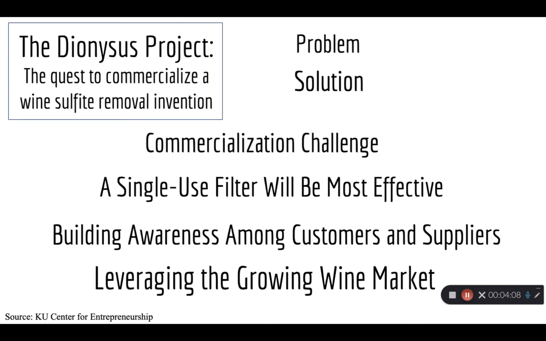The headings here show the organizational structure of a business plan for a new product to remove sulfites from wine. The problem and solution are shared right away so the reader knows the business concept. Then, each section of the business plan covers the different aspects: market research, financial analysis, customer focus groups, to persuade the reader they've created a product worth investing in.